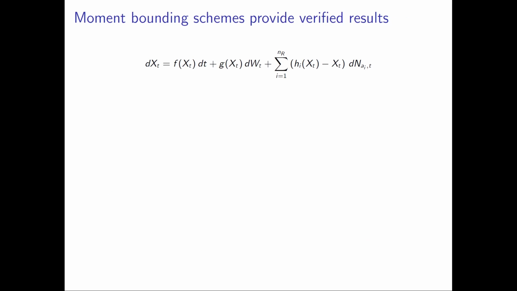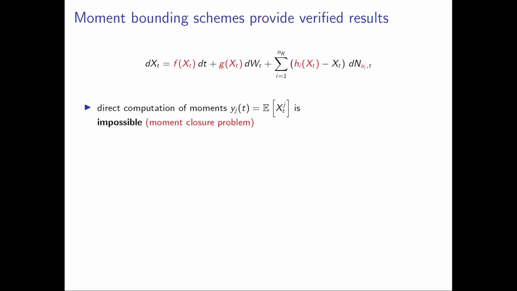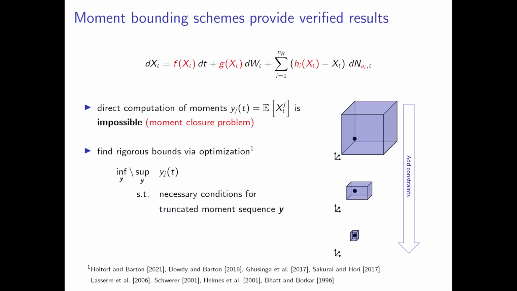For that, I'm assuming that we are looking at a jump-diffusion process as shown here, where all relevant data such as drift coefficient, diffusion matrix, jumps, etc. are polynomials. For such systems, we cannot in general compute the moments directly due to the notorious moment closure problem. So we need a way to regularize that problem further. In moment bounding schemes, we take the following approach to that issue.